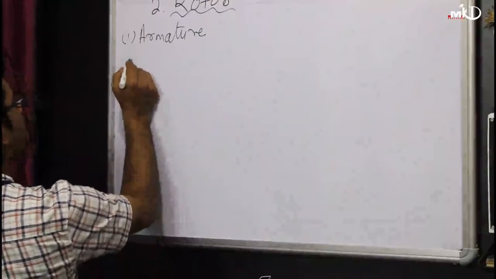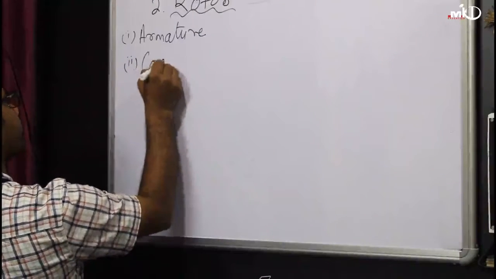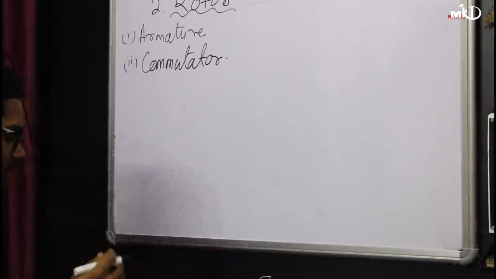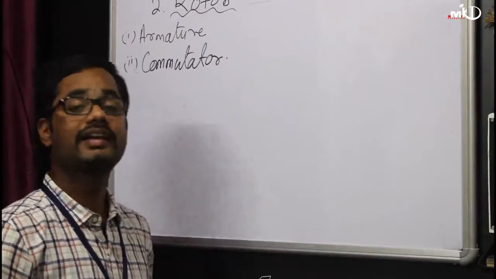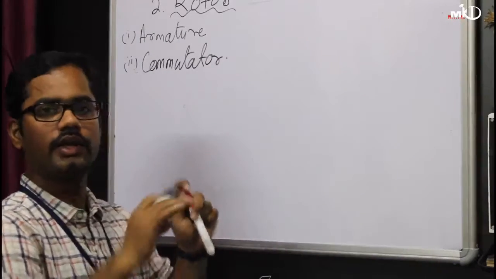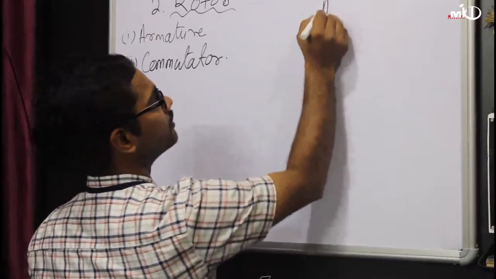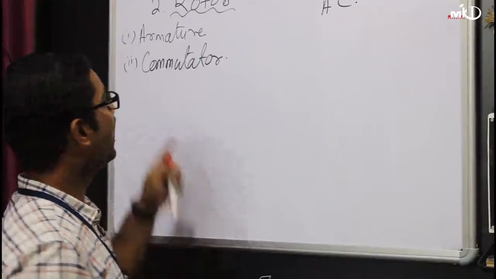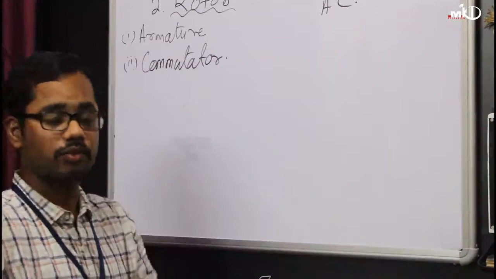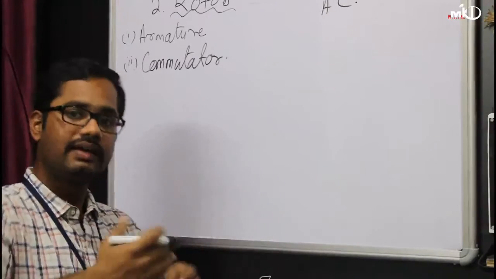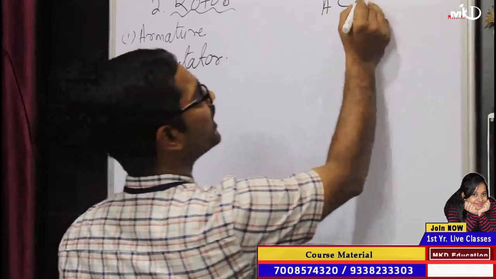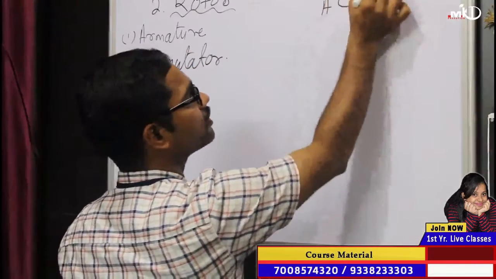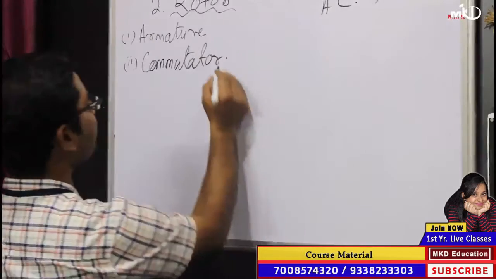So your second one is your commutator. So what is a commutator? It is called a mechanical rectifier. It means in every machine, your primary production is AC. But as we are focusing here on the DC generator, we are generating DC. That means we are converting AC to DC. This is done with the help of the commutator.